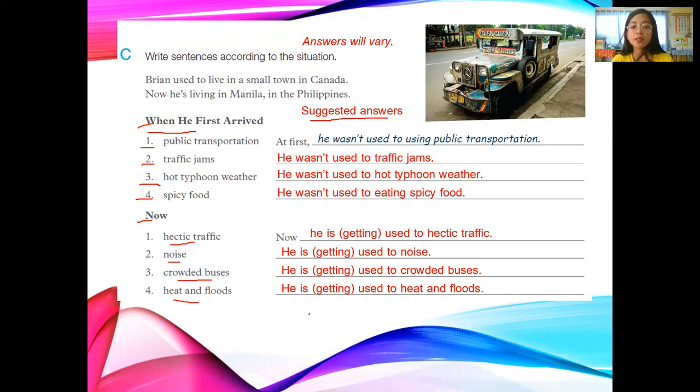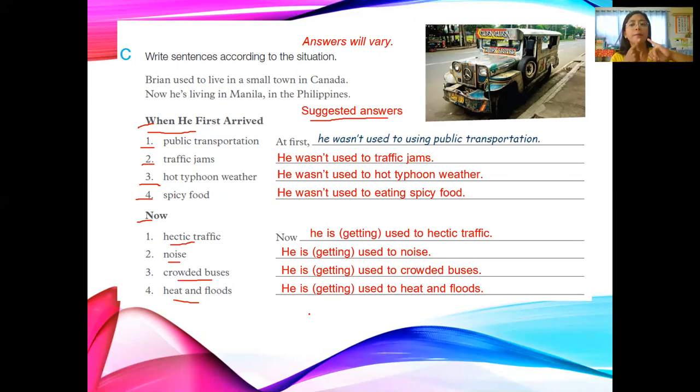He's getting used to traffic jams, hectic traffic. He is getting used to noise. He is getting used to crowded buses. He is getting used to heat and floods. Okay, so that is our topic for today. What is the first one?